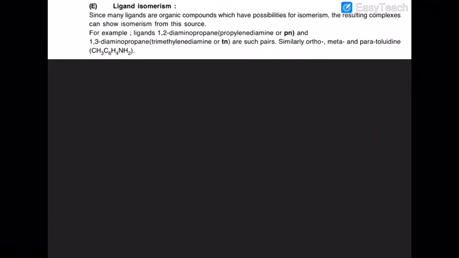Now the next isomerism is a very interesting isomerism, called ligand isomerism. Some ligands are able to show position isomerism, like these two. The name of this compound is TN. What is TN?